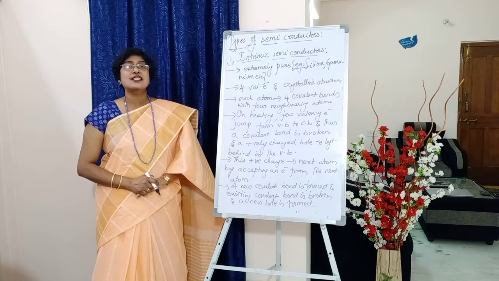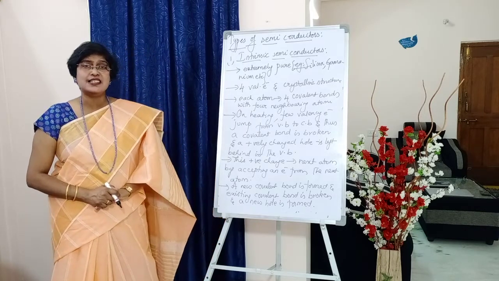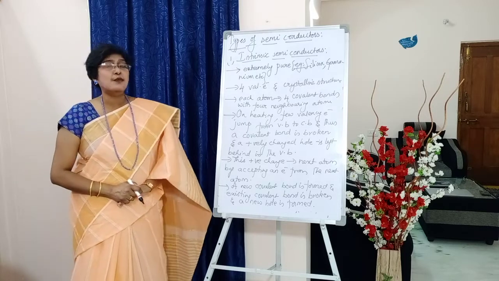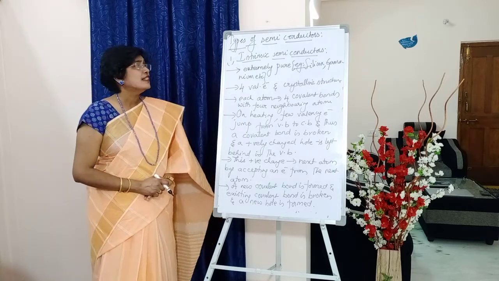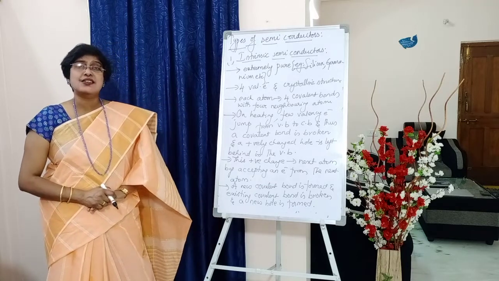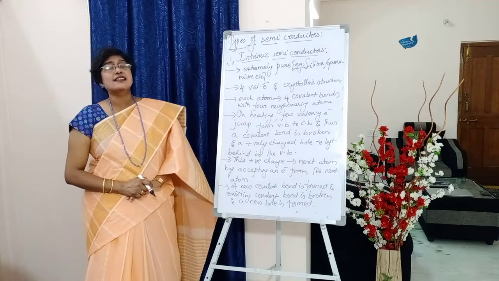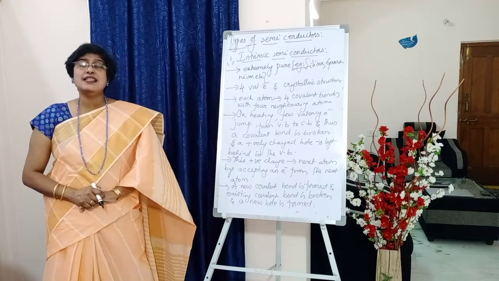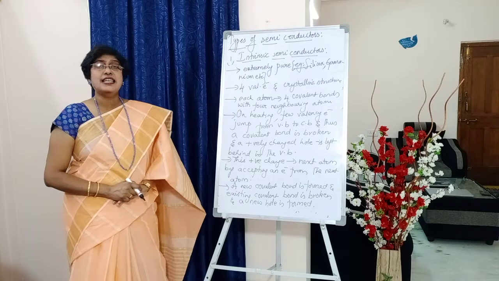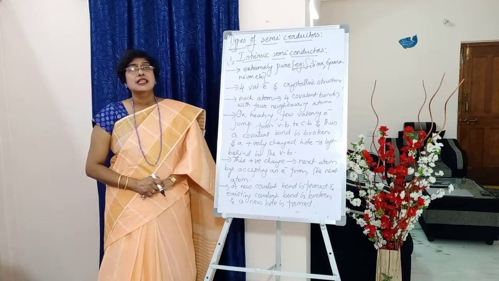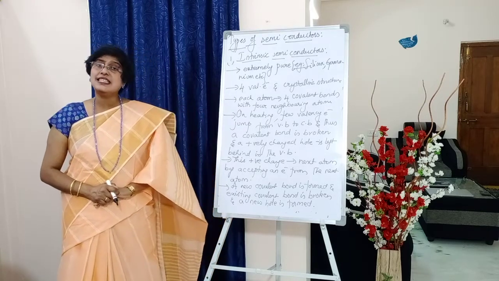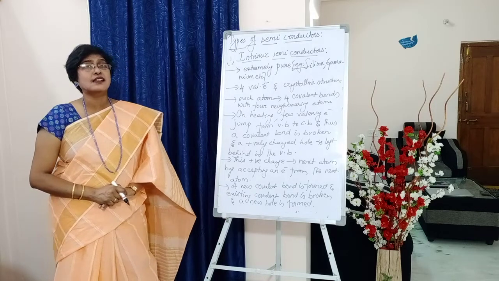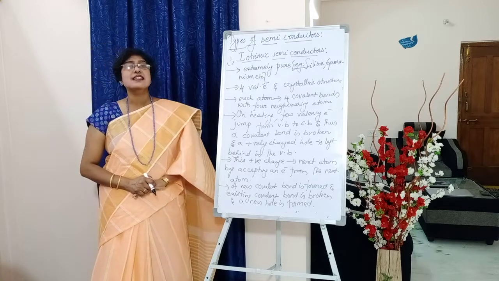Okay, so introduction about intrinsic semiconductor, students. Please write down, they are extremely pure. Example, silicon, germanium, etc. Next, they contain 4 valency electrons, that is each atom can form 4 covalent bonds with the adjacent atoms, and they have crystalline structures, or they are crystalline, you can write simply.